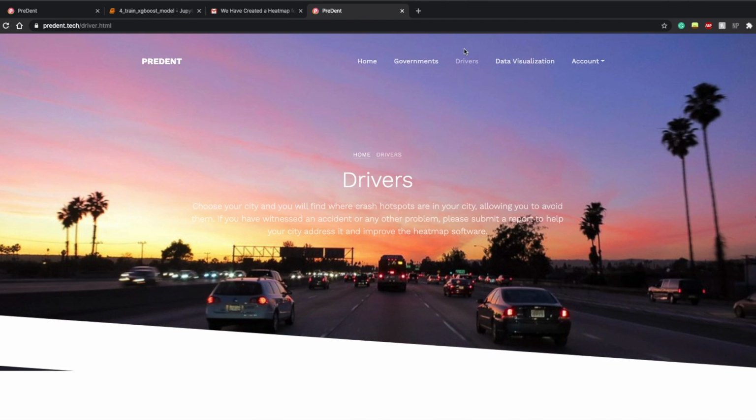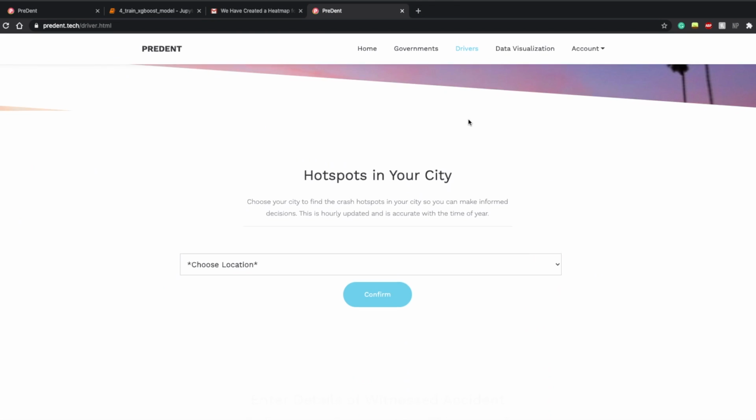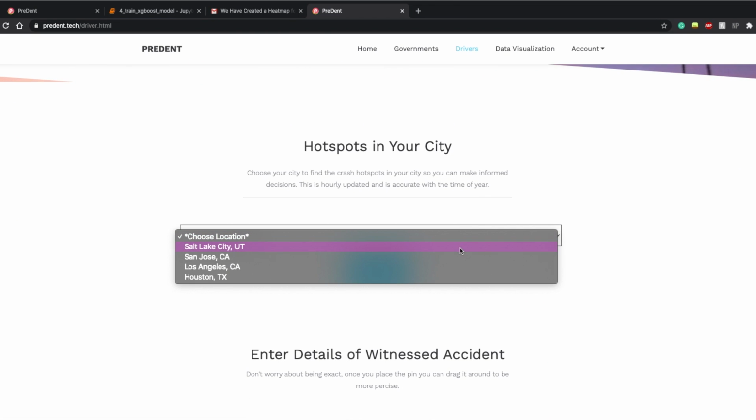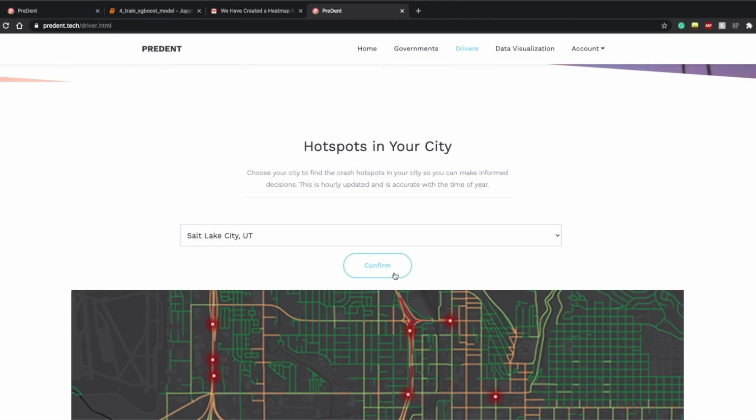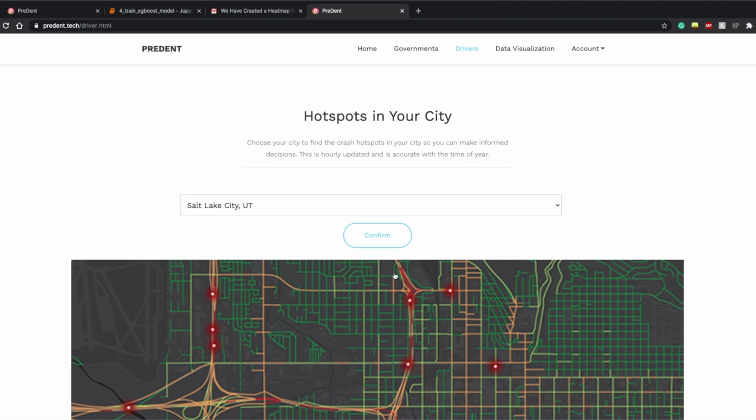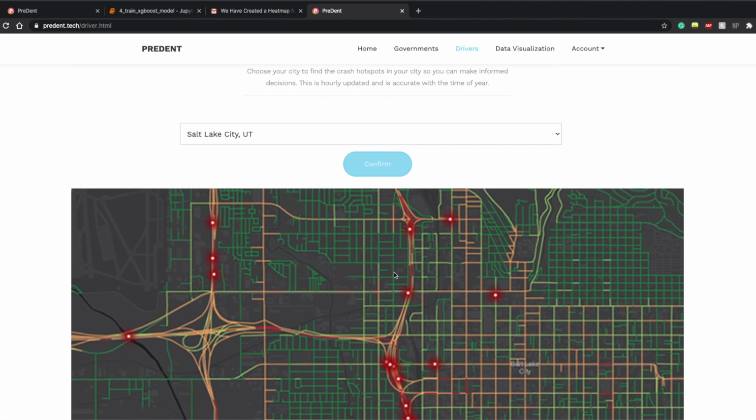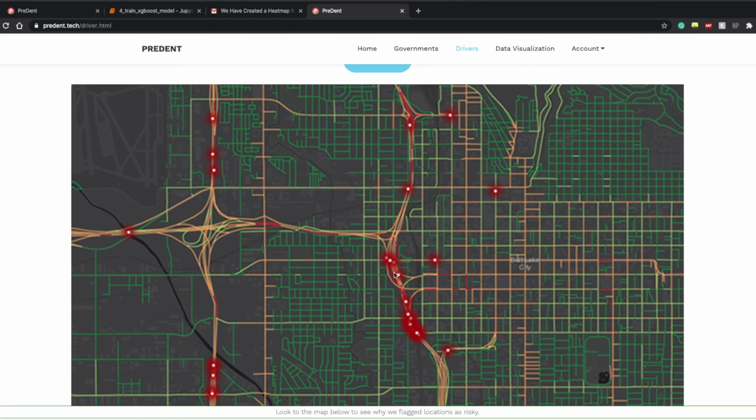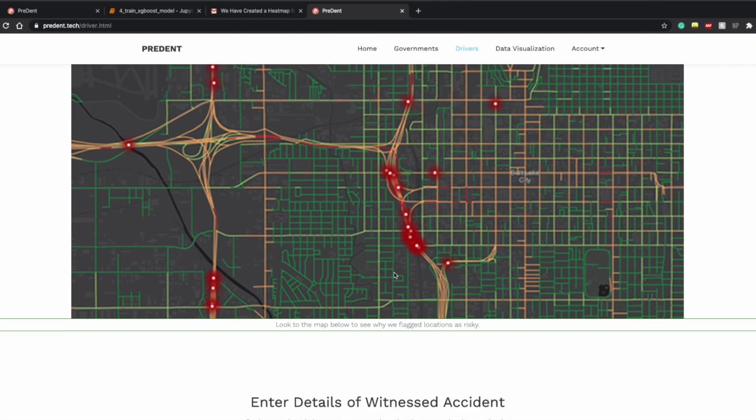Let's go to the driver's page. Residents in partner cities can view a map with the hotspots of where crashes are likely in their city. This allows them to make more informed decisions about which areas to avoid or where to be cautious, improving safety. These heat maps change based on an hourly basis and time of year to account for rush hours and temperature and weather.